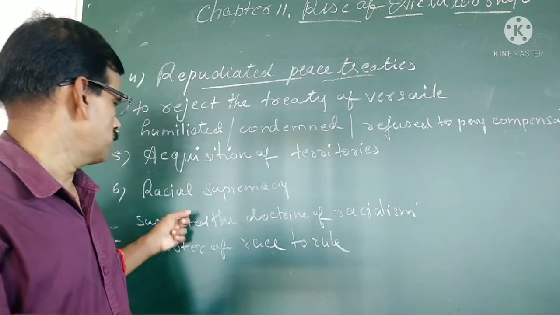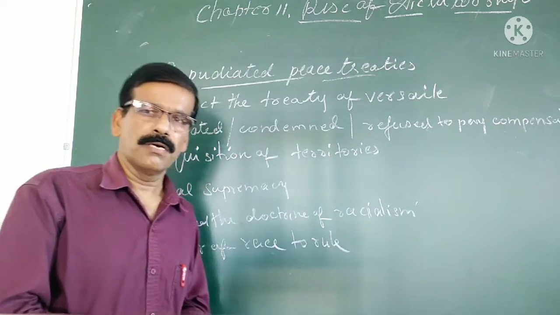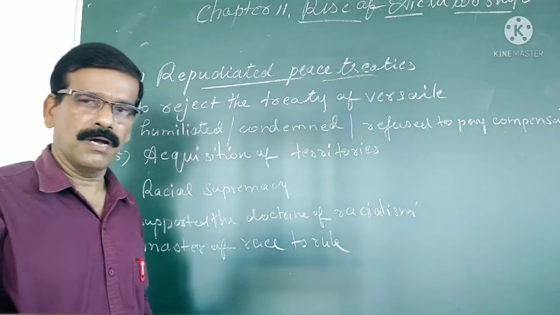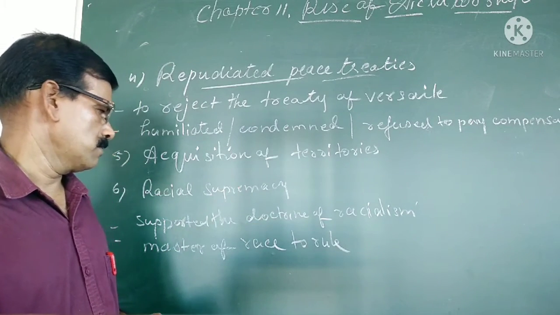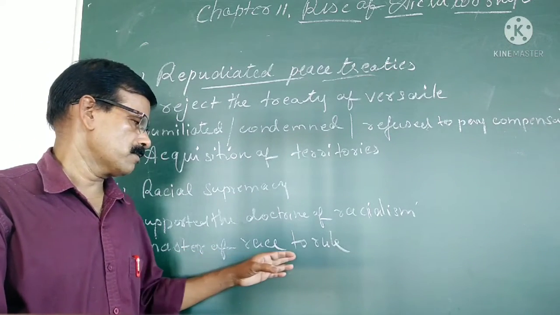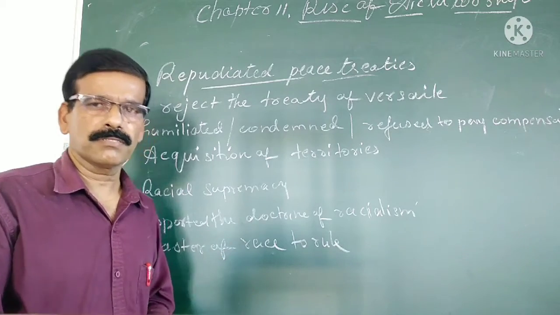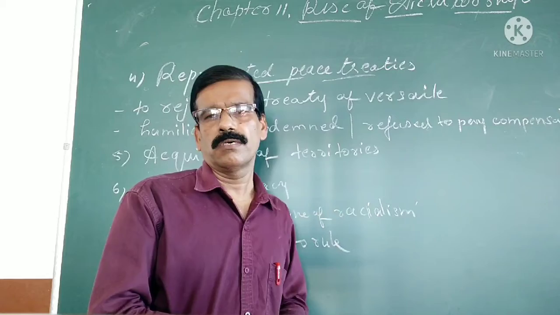And next is racial supremacy. Hitler also believed in the principles of racism, and he supported the doctrine of racism. He believed that Germans, as the master race, were to rule the country.